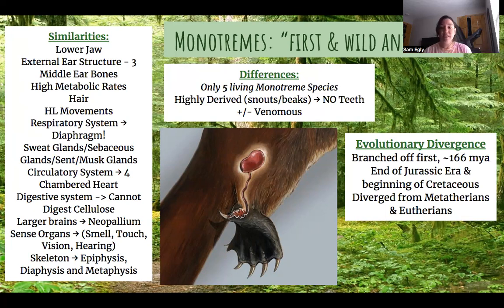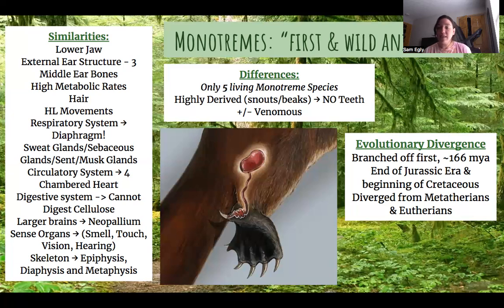Digestive system cannot digest cellulose, so they have hindgut or foregut fermenters. A large amount of sense organs, including smell, touch, vision, and they have the neocortex in their brain, which is a cerebral cortex portion involved in higher order brain functions in mammals. So only 5 living monotreme species are today on this world, and they are highly derived with